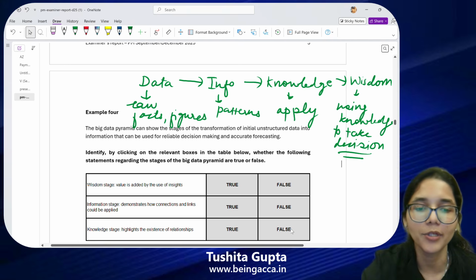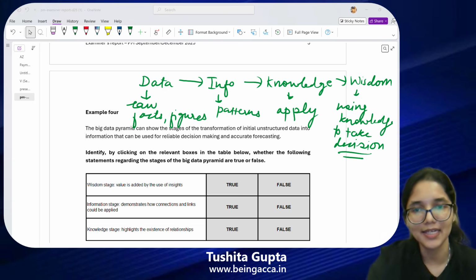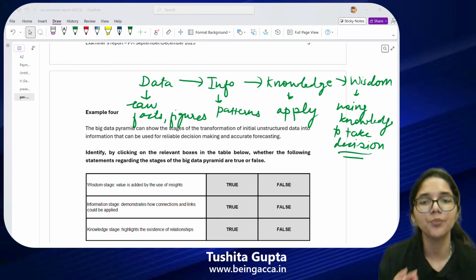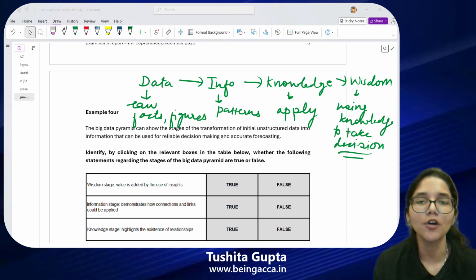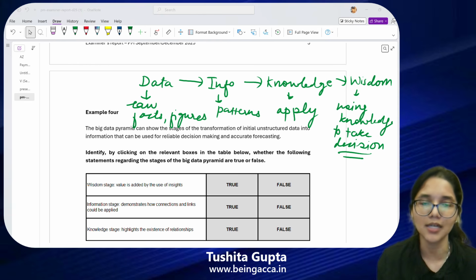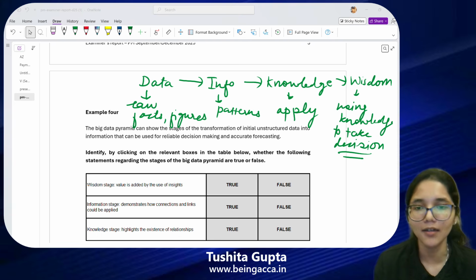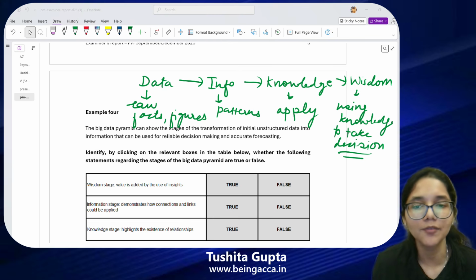Now we can break down these statements one by one very easily now that we have revised our concepts. So the very first, if I give you an example to follow through all the different stages, think of maybe a customer purchase list. Who are the different customers who are buying from us? So this is basically raw data. Now if I want to get some more insight from it, I will process this raw data to convert it into information. So how can I convert it into information?